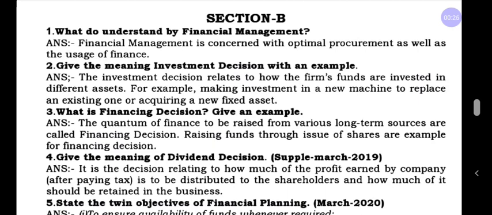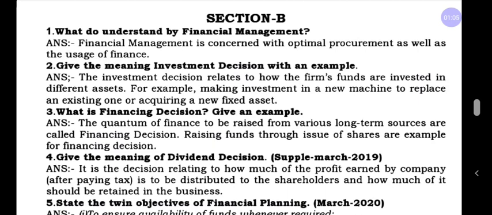Here the first question we have: what do you understand by financial management, or give the meaning of financial management. Financial management is concerned with optimal procurement as well as the usage of finance. Finance means money. Management means that within the money you have, you have to manage the business. You should not allocate the funds unnecessarily. Understood? It is very simple.